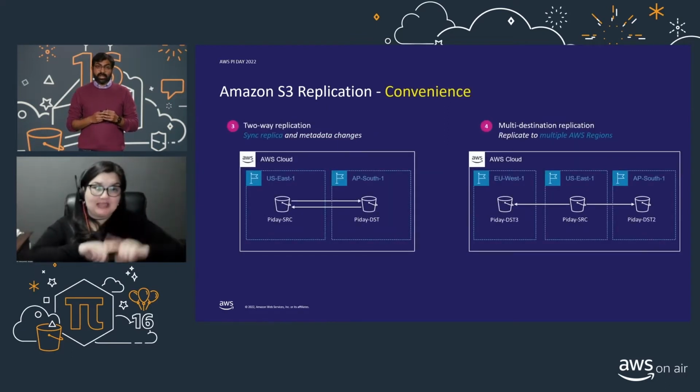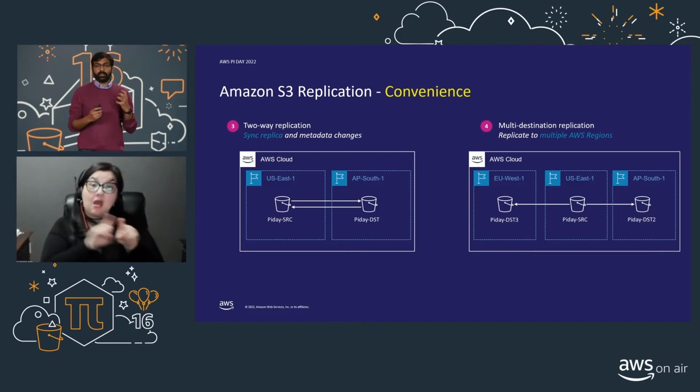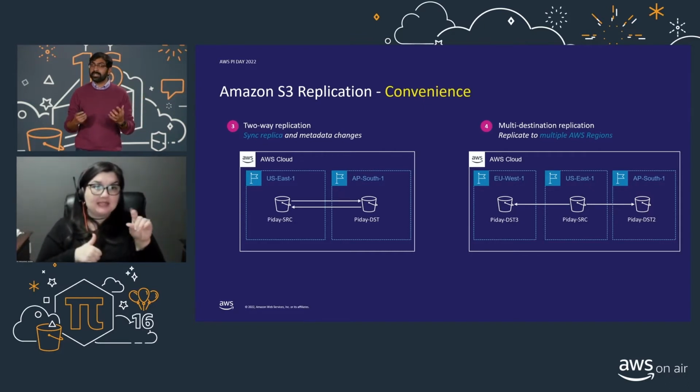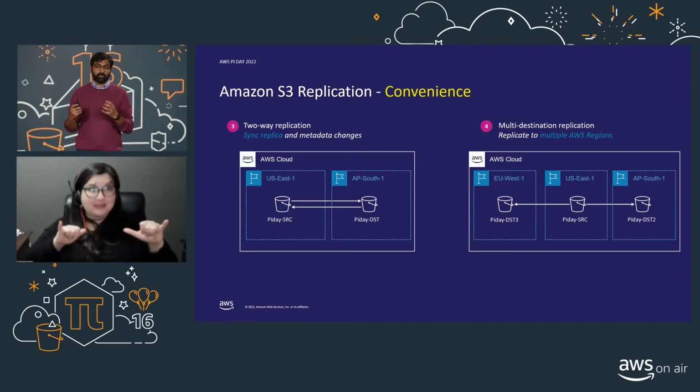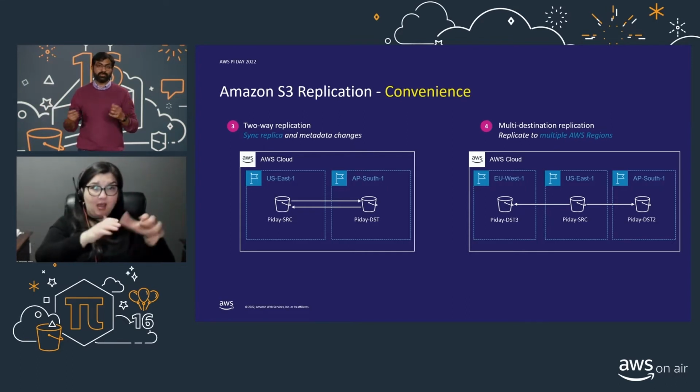And then you also have the convenience of using two-way replication to have a bidirectional sync of both your data and your metadata between buckets. This is using our replica modification sync capability. And then you can also conveniently replicate simultaneously to multiple AWS buckets across regions. So this is a great way for our customer that wants to replicate their data to different regions, they can make use of this.